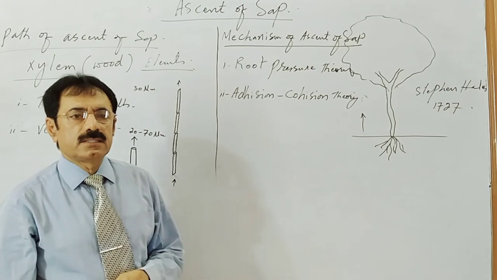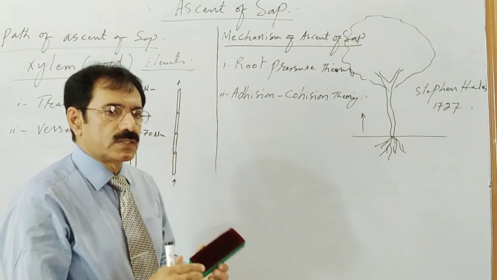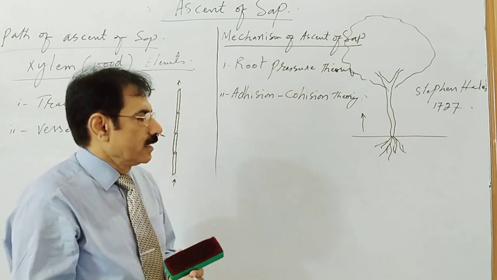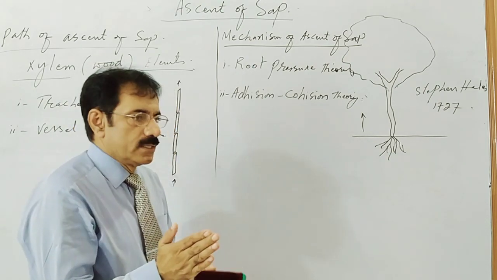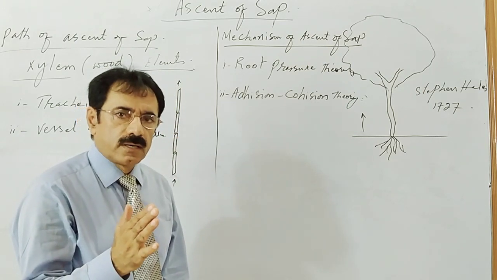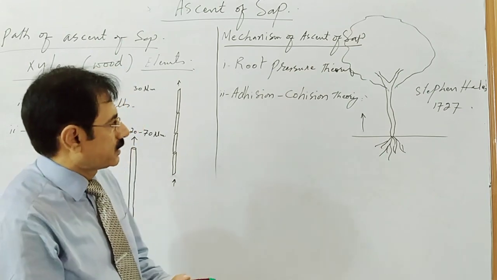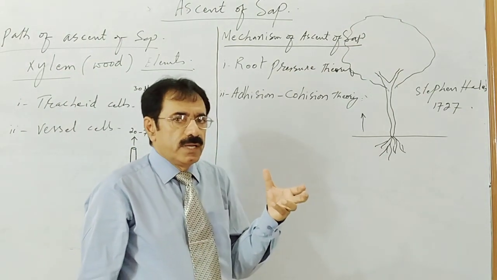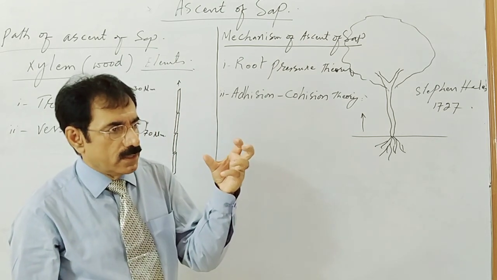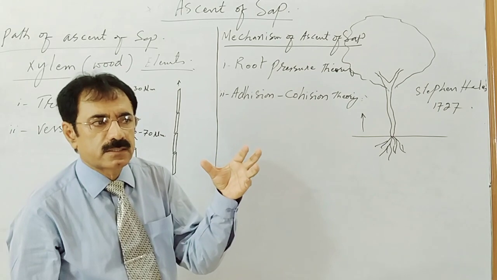The cortical cells of the root: we know the root surface has a thin covering, the epidermis. Inner to the epidermis, there is a cellular layer about 5 cells in thickness. These are the cortical cells of the root. They slowly contract and relax.